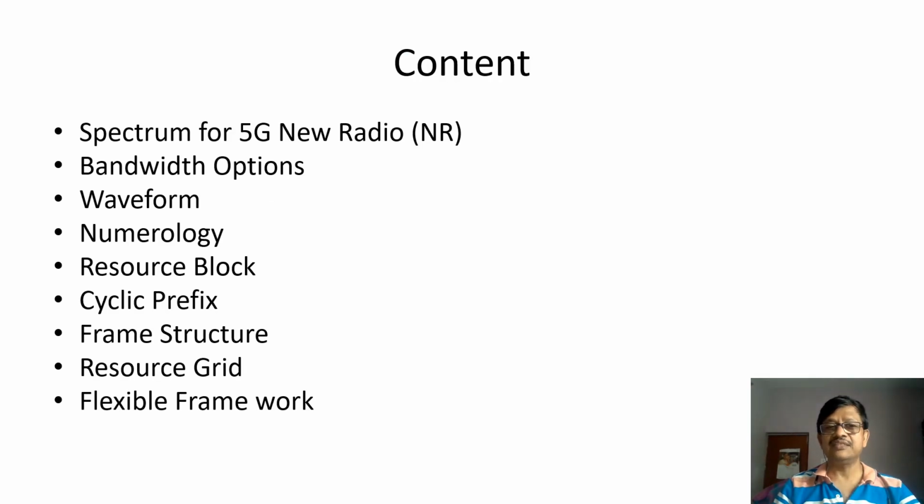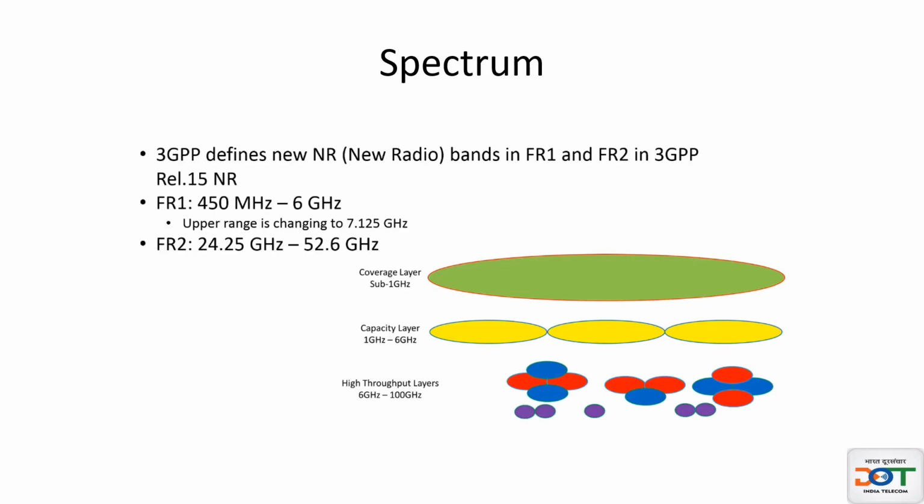So in this session we'll learn about the spectrum for 5G radio. 5G radio is called new radio. Bandwidth options, waveform used in our new radio, numerology, resource block, cyclic prefix, frame structure, resource grid, and flexible framework of 5G radio. So let's start with spectrum.